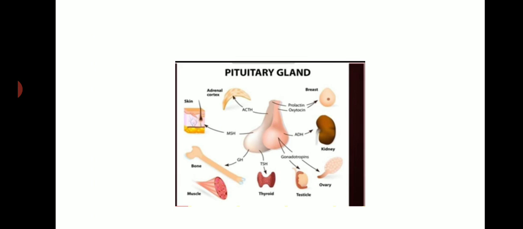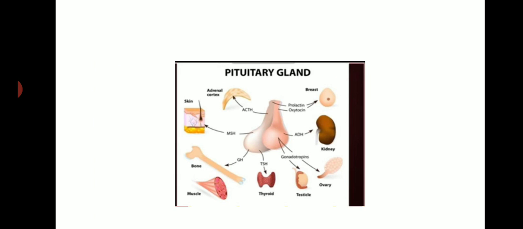Okay, the first one, pituitary gland. See, pituitary gland is like teachers. If you imagine your school, teachers are like endocrine glands, meaning they control the activities of all the students, right? Similarly, this pituitary gland controls all the other glands.